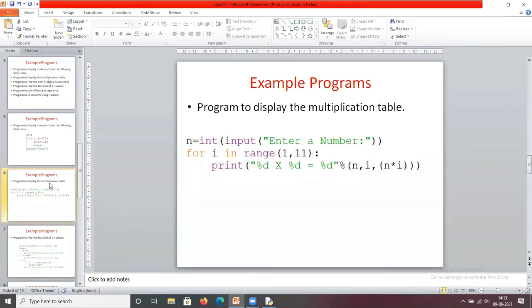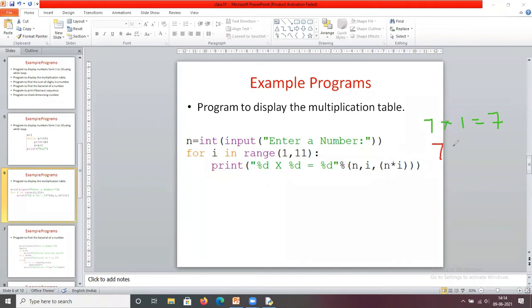Okay, so next program. This is the program to display the multiplication table. How are we going to write a multiplication table? A multiplication table is nothing but, for example, the 7 table: 7 into 1 equals 7.